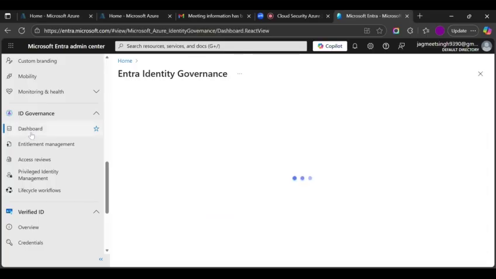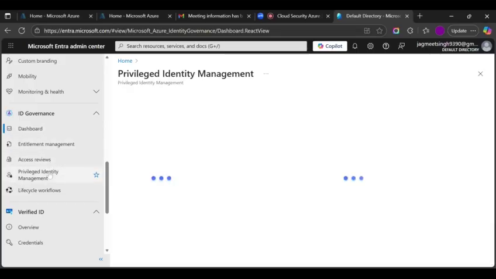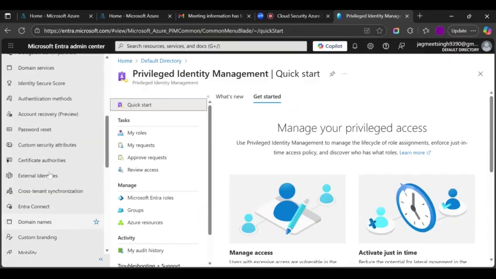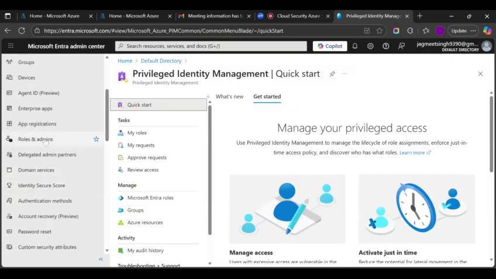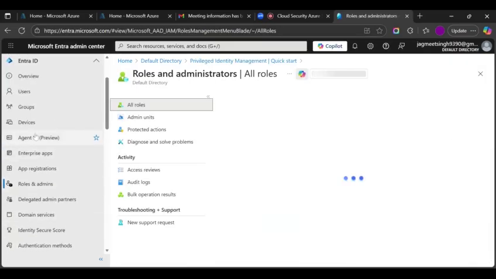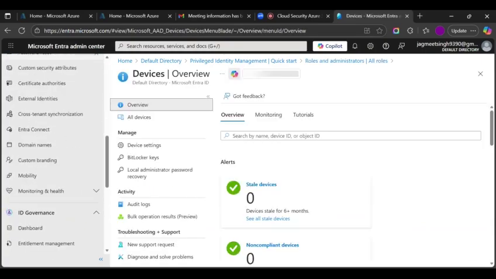This is our ID governance portal. See, again, altogether a different tool. Again, you need a separate license for this, as you can see: a subscription to Microsoft ID governance. This is your PIM. This is again an enhanced feature of the Entra ID P2 license. Then you have roles and administrators, everything here; your devices, users, groups, everything is in this portal.